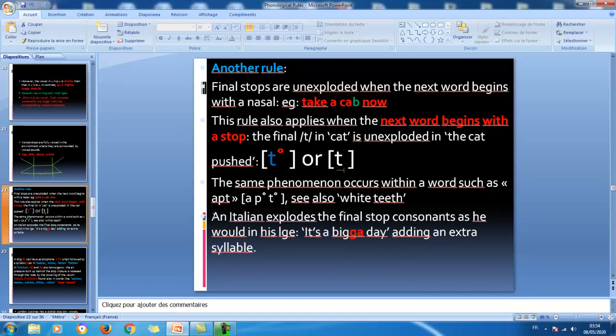Now in the case of the Italian language, people always explode stops at the end. Italians explode the final stop consonants as they would in their language, because in their language they are always going to explode the stops at the end. So instead of saying "a big day", where the G in English normally is not going to be exploded, in Italian they are going to add a syllable to explode the air for it. It's "a bigger day". Here Italians are going to add an extra syllable.